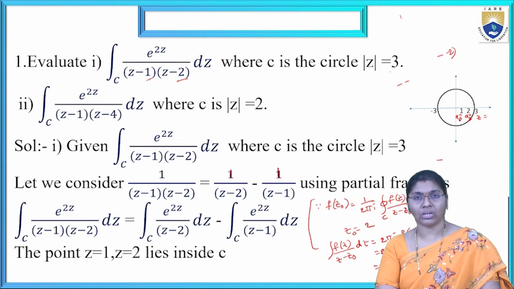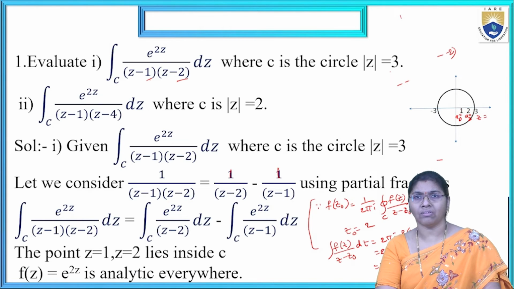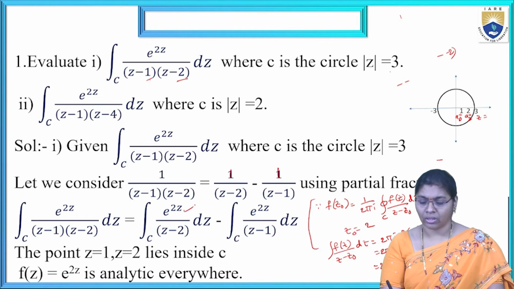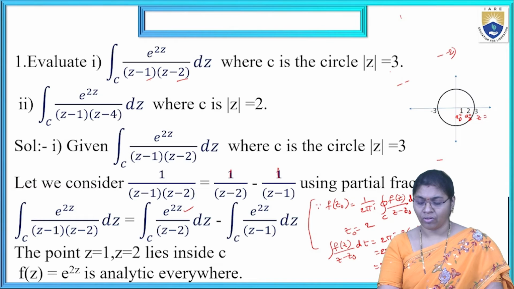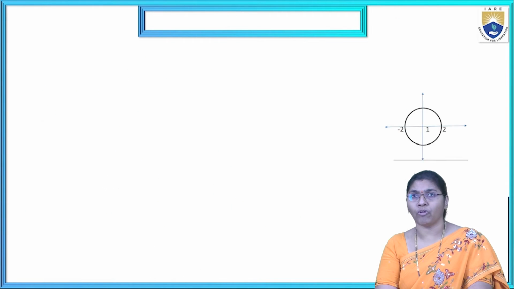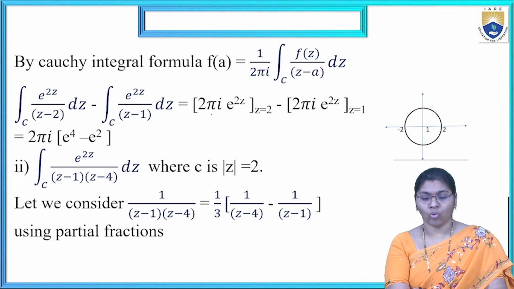Now the points z equal to 1 and z equal to 2 lie in C, where f of z equals e power 2z. The numerator is f of z. That is the formula, divided by z minus 2, dz, where the final answer is 2 pi I into e power 4. Here it is 1. 2 pi I into e power 2z, with z equal to 2, gives e power 4.